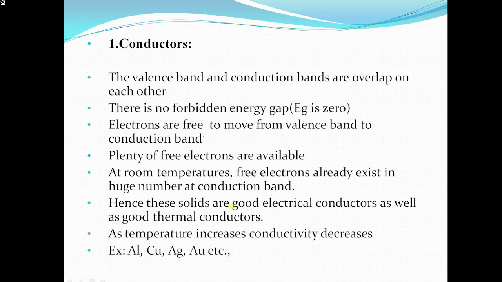These conductors are good conductors of electricity and they are also good thermal conductors. For conductors, as the temperature increases, conductivity decreases, because as temperature increases, collision between electrons increases, which causes resistivity. As resistivity increases, conductivity decreases. Examples of conductors are aluminum, copper, silver, gold. All these are good conductors.